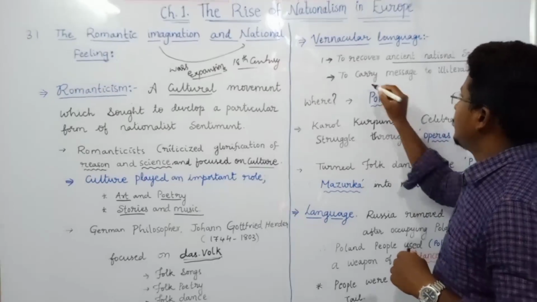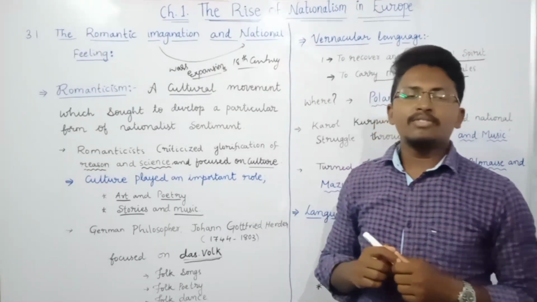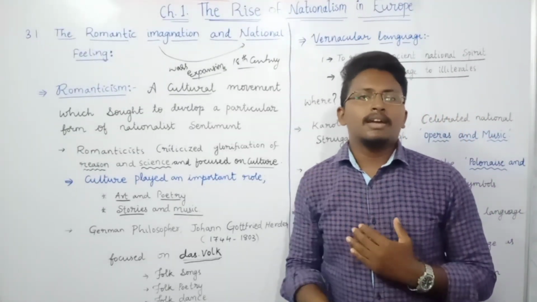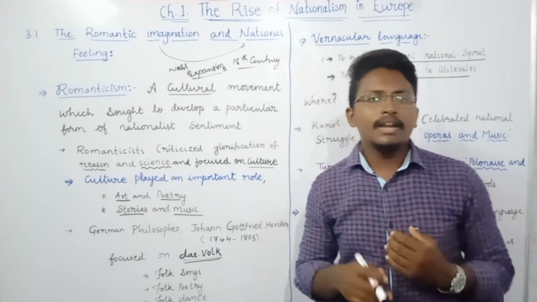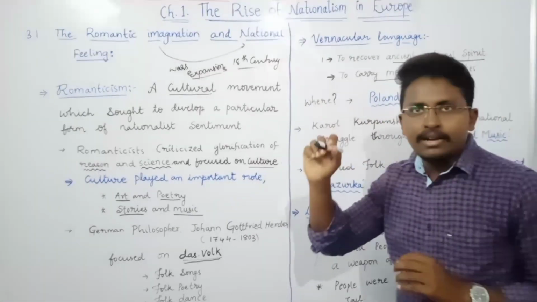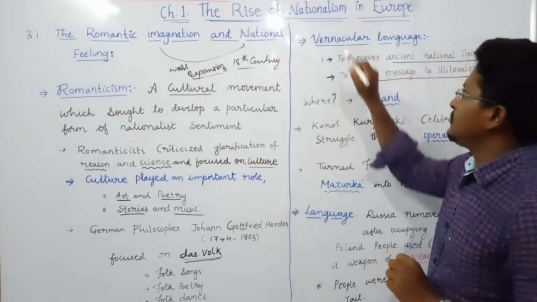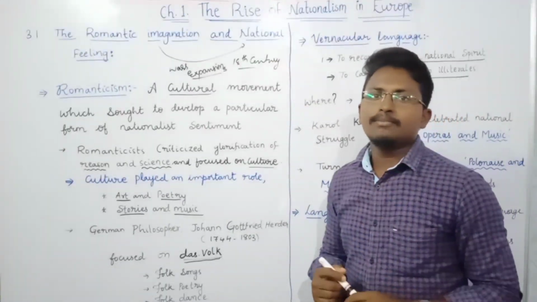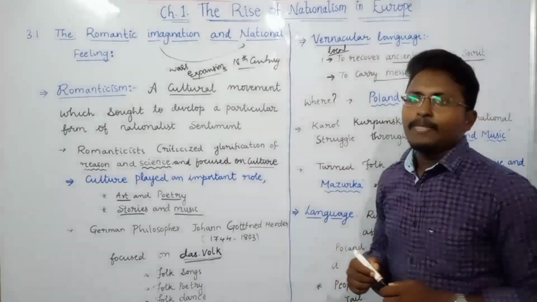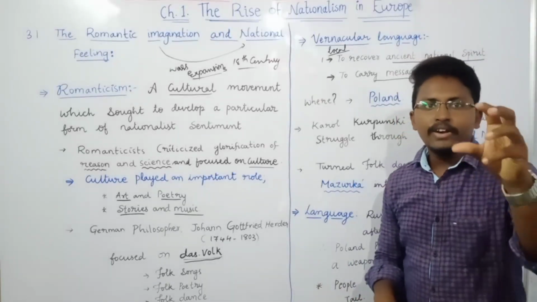The second reason is to carry the message to illiterates. That means most of the people are not well educated, or you can say they are uneducated. In that situation, if you want to spread any message very easily to these people, you have to use this vernacular language, or you can simply say the local language of these people. That is why even the romanticists focused on this vernacular language.